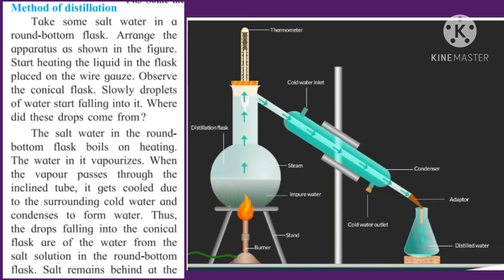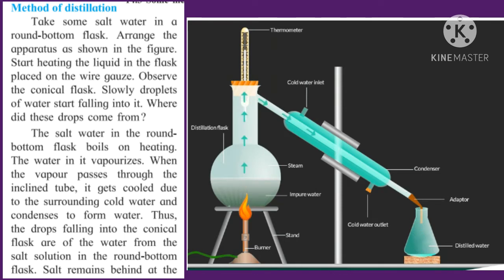Take some salt water in a round bottom flask. Arrange the apparatus as shown in the picture. Start heating the liquid in the flask placed on the wire gauze. Observe the conical flask. Slowly, droplets of water start falling into it. Where did these drops come from?